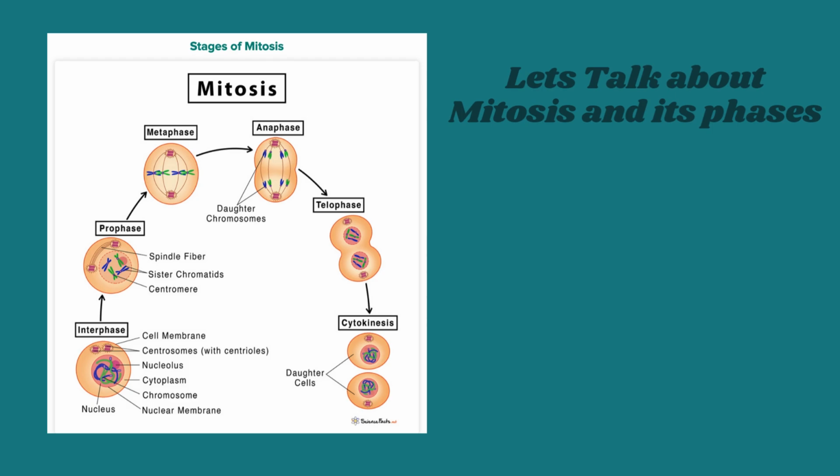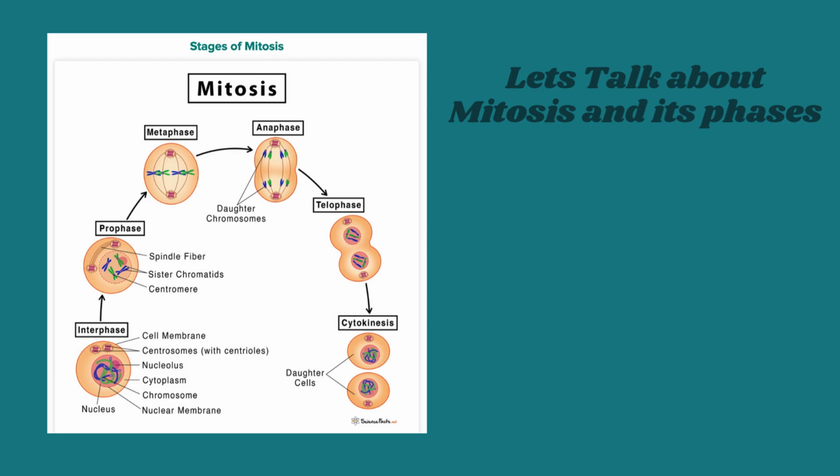2. M phase, mitosis plus cytokinesis. This is when the cell actually divides. Mitosis, nucleus divides, prophase. DNA coils into chromosomes. The nucleus starts to disappear. Metaphase, chromosomes line up in the middle of the cell.